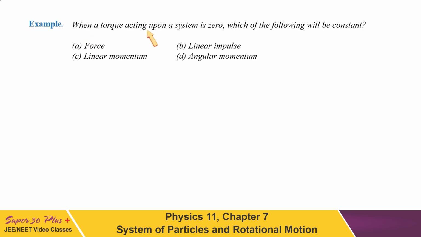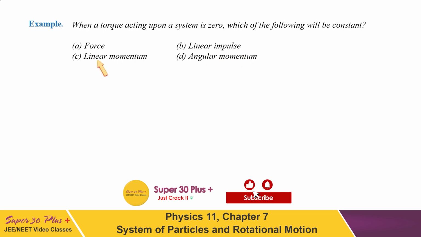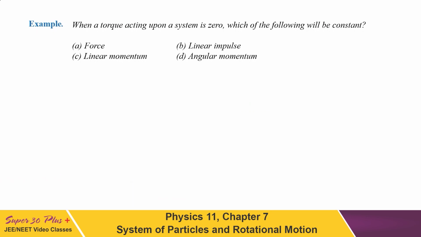When a torque acting upon a system is 0, which of the following will be constant? Different options are given here. First is force, second is linear impulse, third is linear momentum, and the fourth is angular momentum. Now this question is purely conceptual. If you have learned the concept properly, you can answer this question. What it is saying here is that the torque acting on the system is 0.